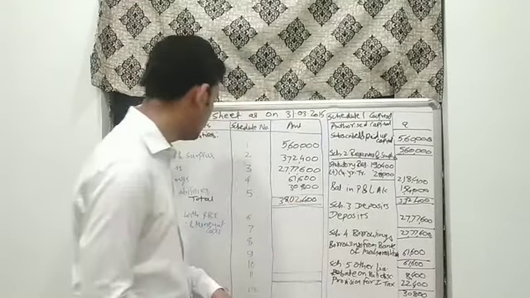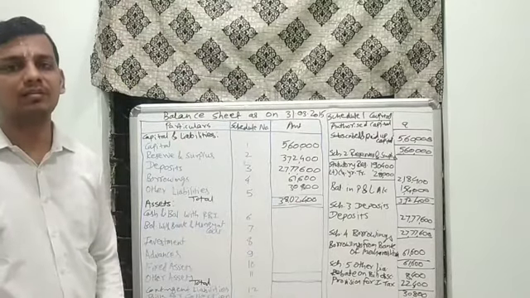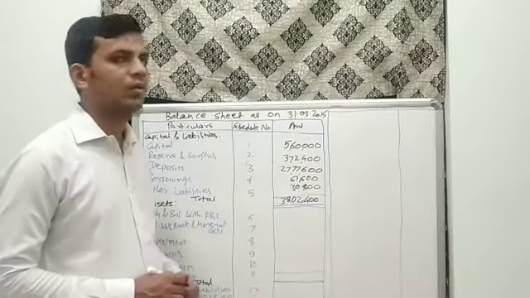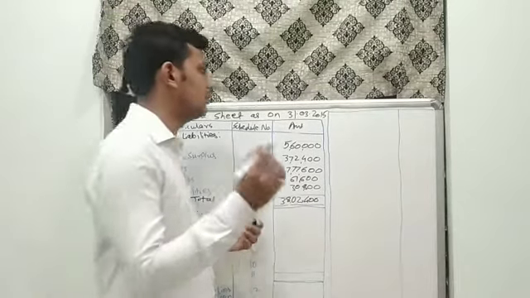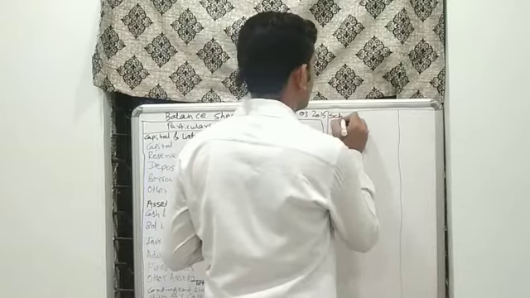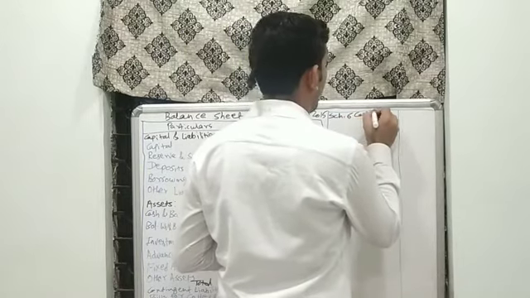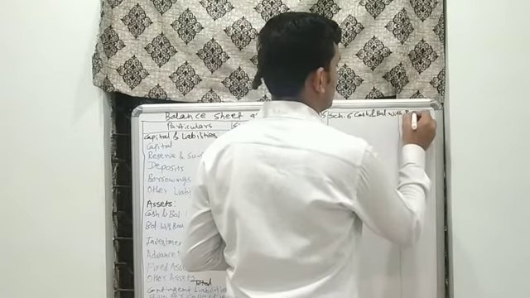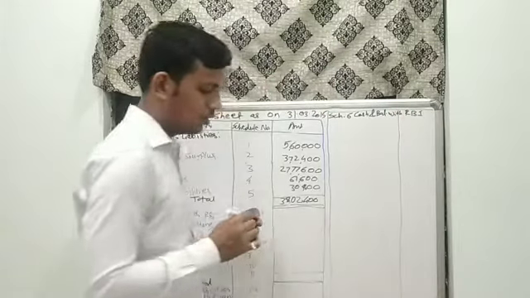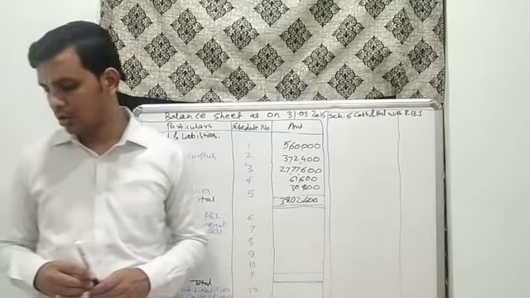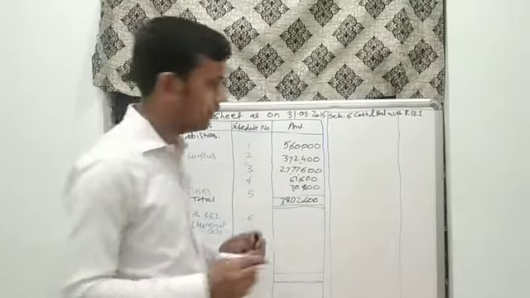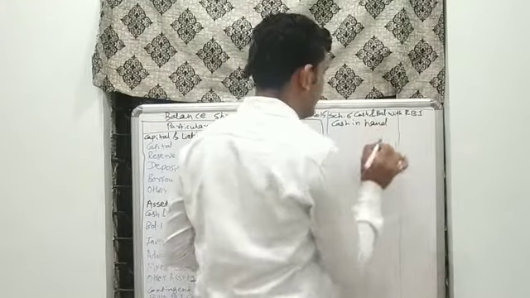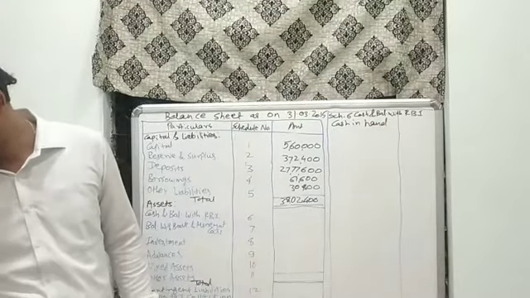Now we will move to our second segment, that is of assets. In assets we will first move with cash and balance with RBI. Now we will start with our schedule number 6, that is of cash and balance with RBI. In our question we have been given cash in hand, for rupees 42,000.